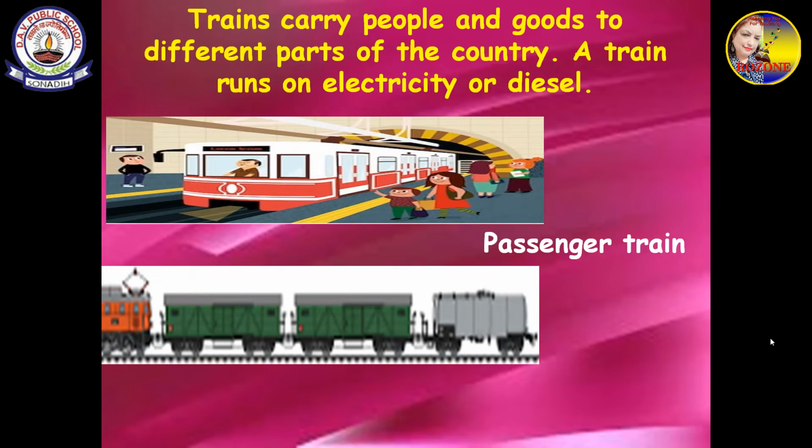luggage that we have, big luggages, like coal and vegetables and ration, all the wheat, rice and all, no? All these are goods. They are sent by which train? Goods train. So trains run on electricity also or on diesel.